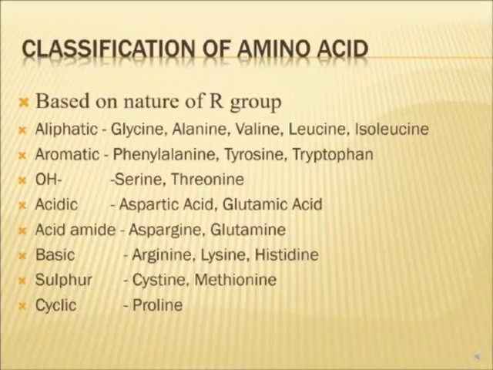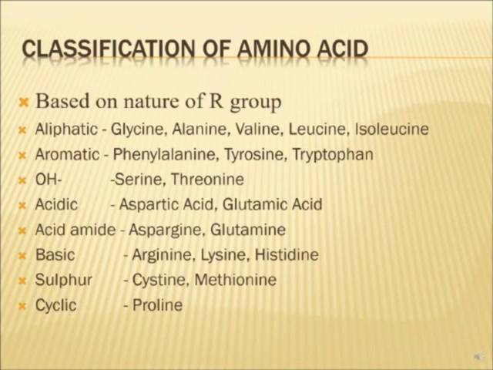They can be aromatic, where they have a benzene ring attached to it, a ring structure. They are 3 aromatic amino acids: phenylalanine, tyrosine and tryptophan. OH containing amino acids, where the R group has another OH group attached to it: serine and threonine.